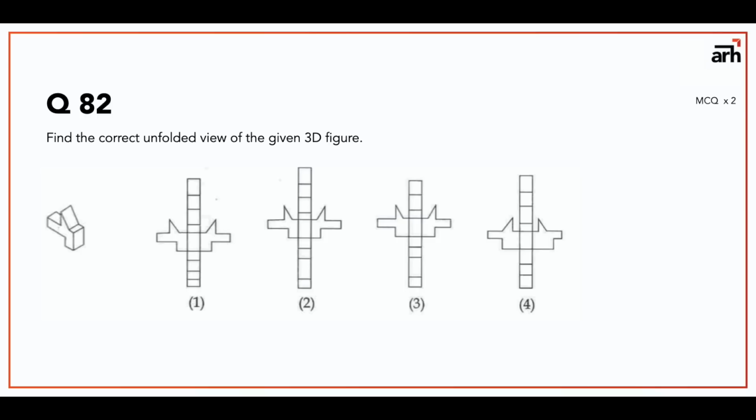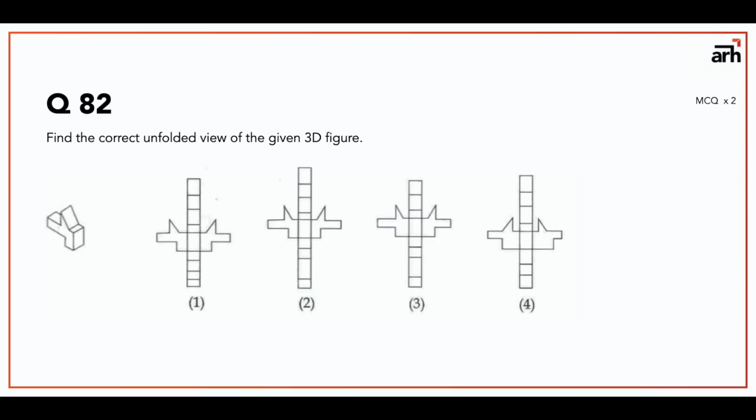So we'll count 1 2 3 4 5 6 7 8 9. We need 9 faces. So in this case 1 2 3 4 5 6 7 8 9. First has 9 flaps. Second has 1 2 3 4 5 6 7 8 9.